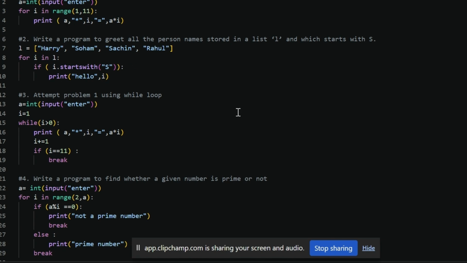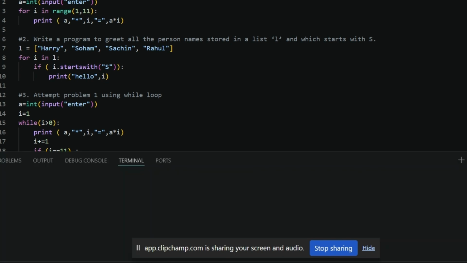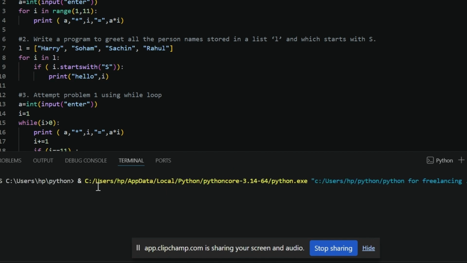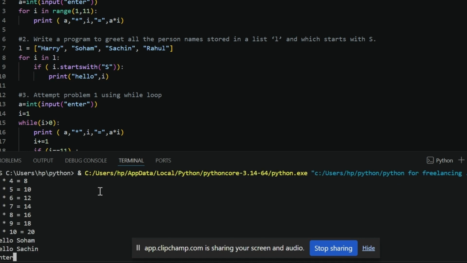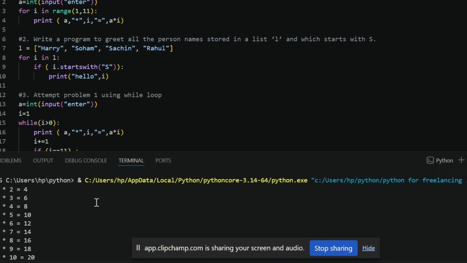Should I show you the output or not? Okay, let me show you how it will look. The table of 2. See, the output will be like this.